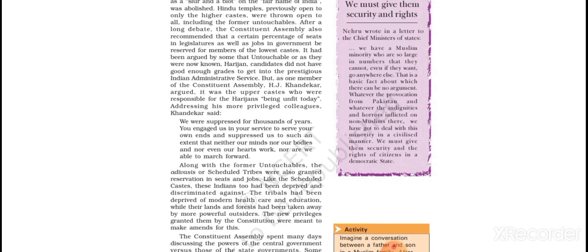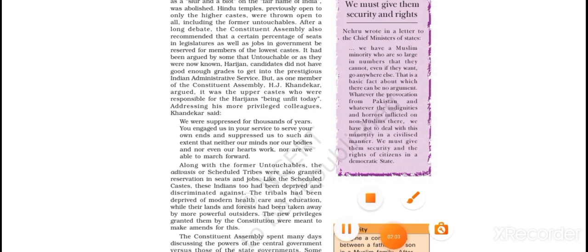Now, untouchability was abolished in the constitution, all right. Hindu temples were now open to all, each and every member of the country, even the untouchables who were not allowed before. After a long debate, the Constituent Assembly, now what happened?